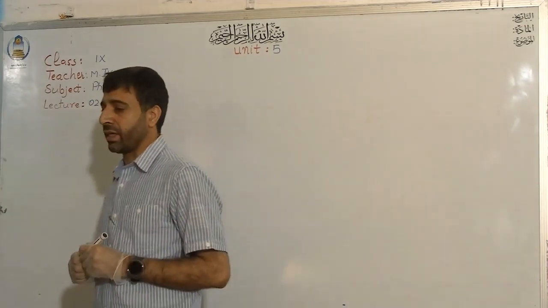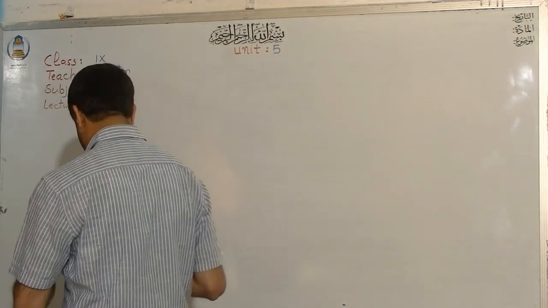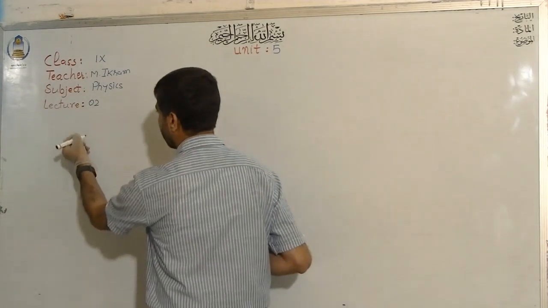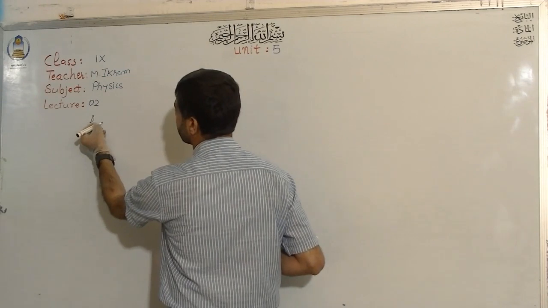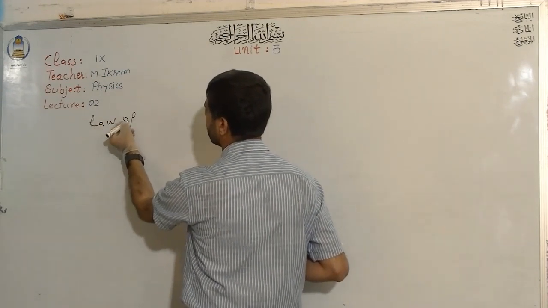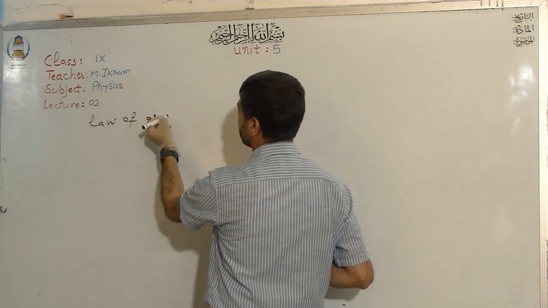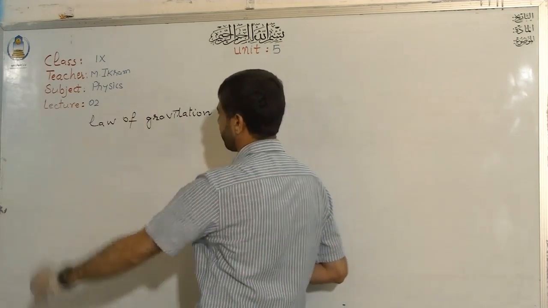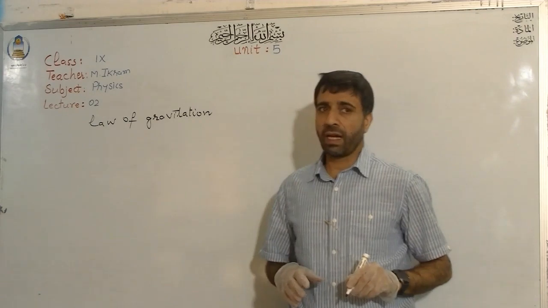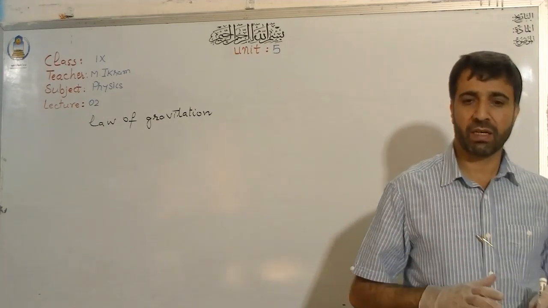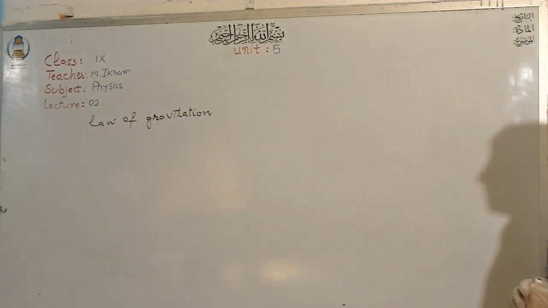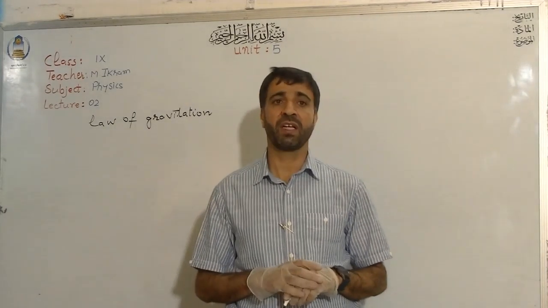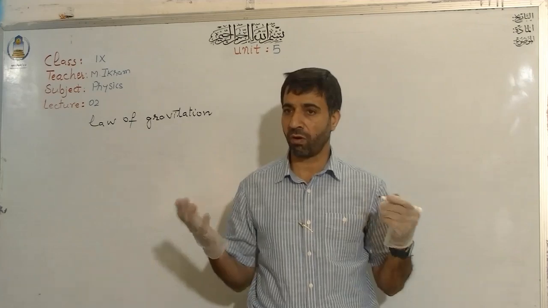Now the gravitational force can be measured by using the law of gravitation. The law of gravitation explains the nature and the magnitude of the gravitational force that exists between two objects,